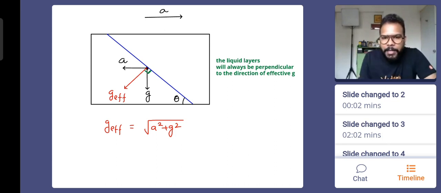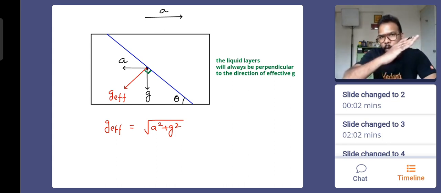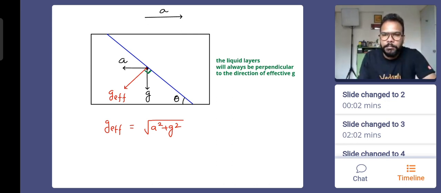So we want to basically find out the value of this theta. At what angle with the horizontal the liquid layer gets arranged. So we basically want to find out this theta. First, I will show you the textbook approach, then I'll give you a shortcut. Okay, everyone. So how do they do it?